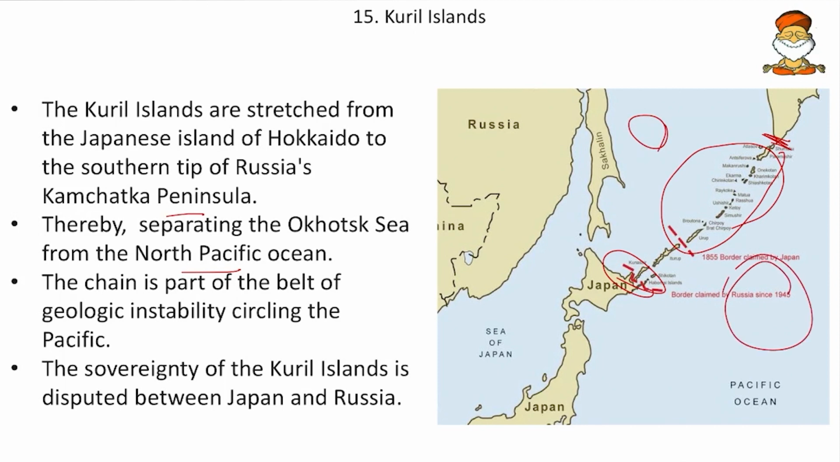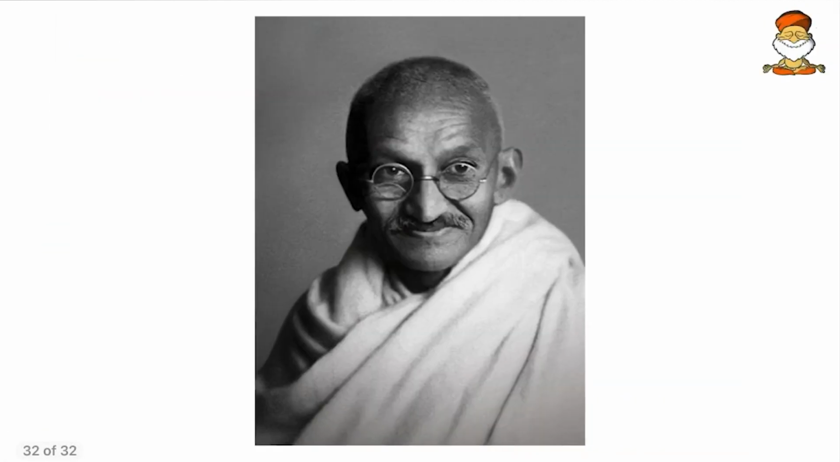So friends, such questions UPSC will ask again and again. So we should be thorough about that. Then the chain is a part of a belt of geological instability circling the Pacific. So we know the Ring of Fire. And then the sovereignty of Kuril Islands is disputed between Japan and Russia. So remember, that's why it was in news. So these are some of the topics.